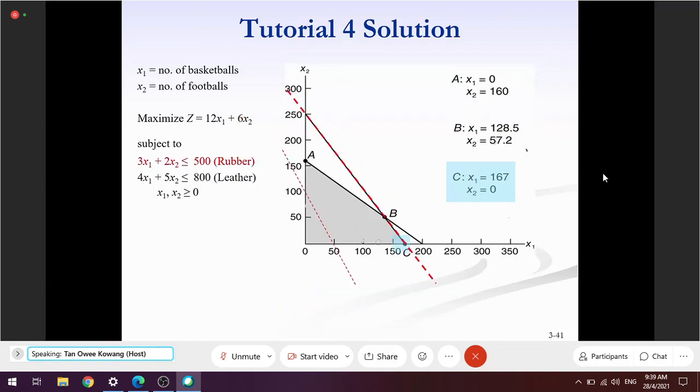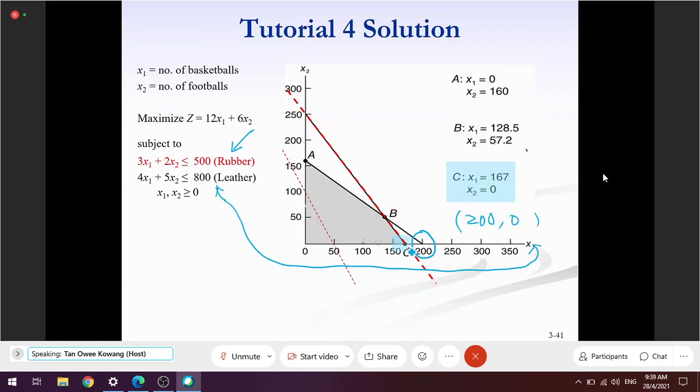If I start with constraint number 1, in order to find the limit of the right-hand side value for constraint 1, I must find where constraint 2 intersects x1, which is here, 200, 0.